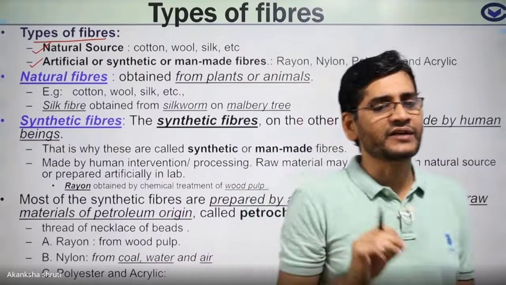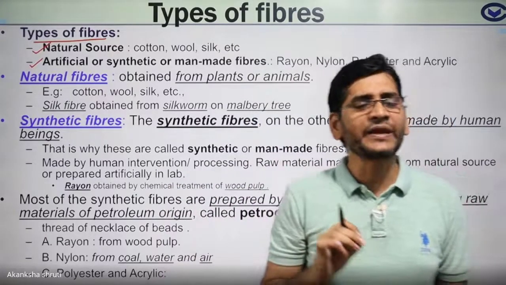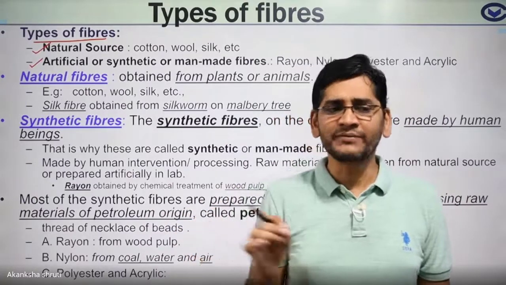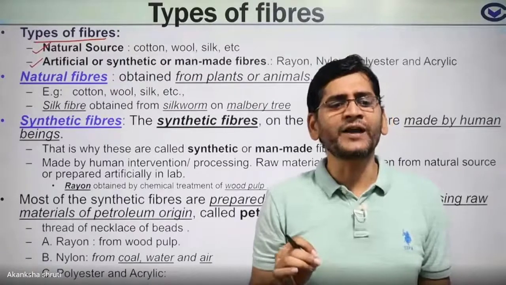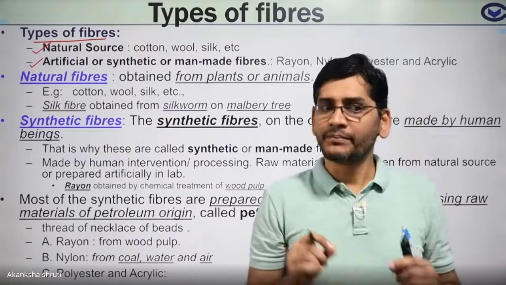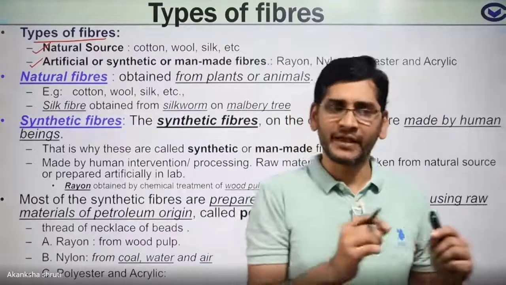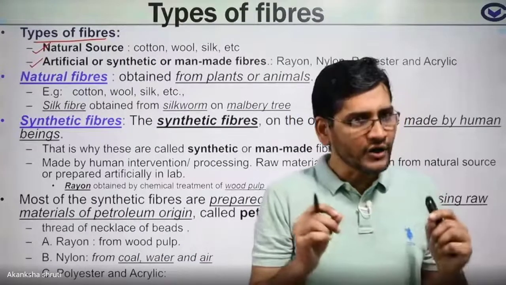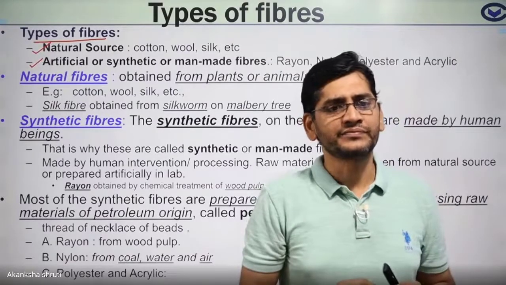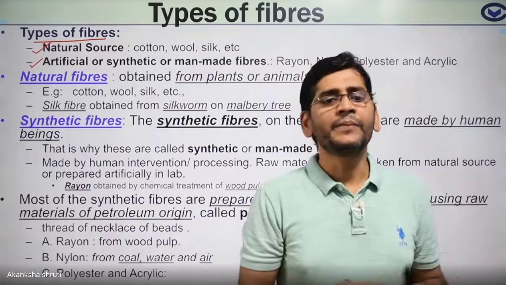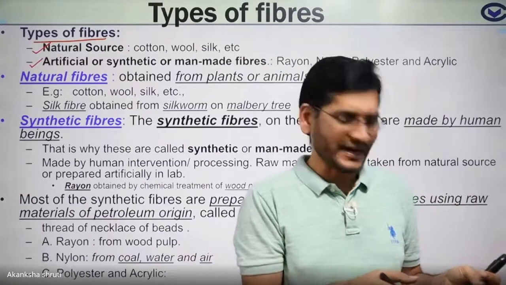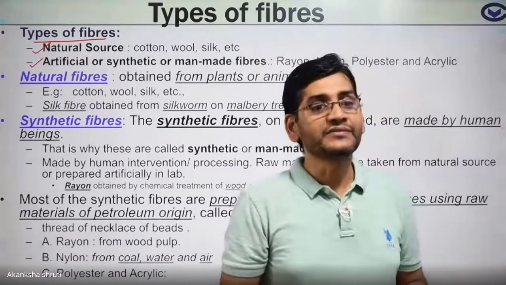Artificial fibers are those fibers which are prepared by humans. How will humans prepare them? Humans will prepare them by taking some raw material. That raw material may be from a plant source, or an animal source, or may be synthesized in the laboratory itself, or may be petrochemicals, meaning the petroleum product that we obtain from inside the earth.